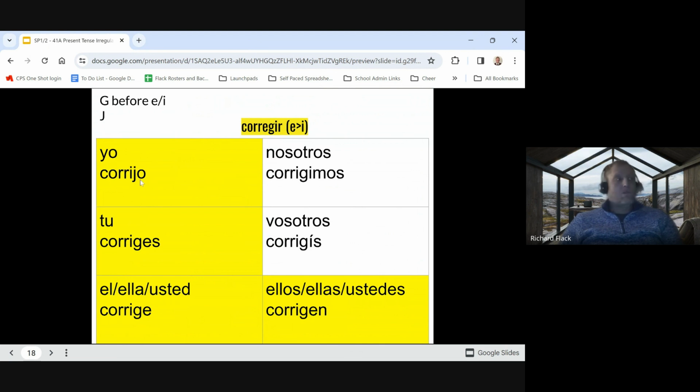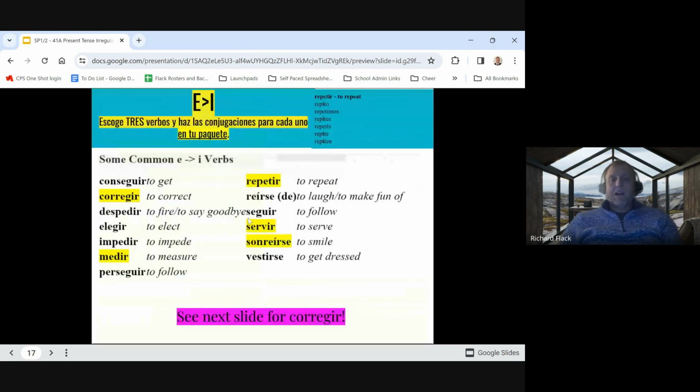So this goes back to our spelling rules that we learned at the beginning of the year. So if you want, you can copy this and then go back and pick 2 of these other ones to conjugate in your packet. Go ahead and press pause now and complete that.